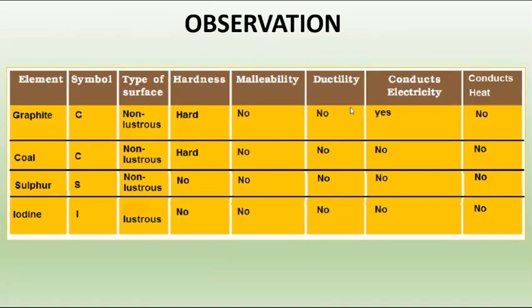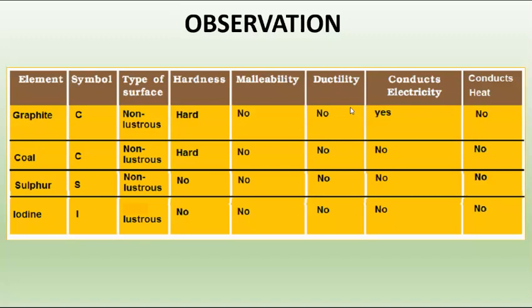So in the case of graphite, the symbol is C. Very good. You gave the correct answer for that, and you said that it is non-lustrous. Very good. Then hardness, yes, they are hard, but it is called brittle. It is hard, but it is called brittle.